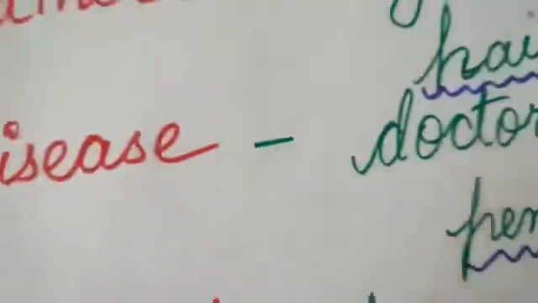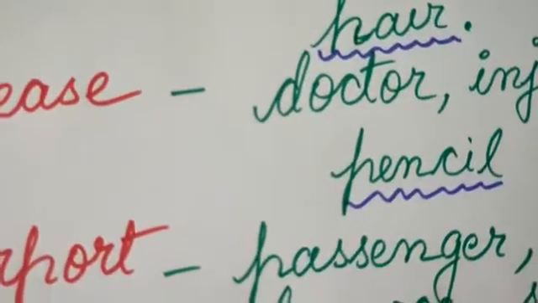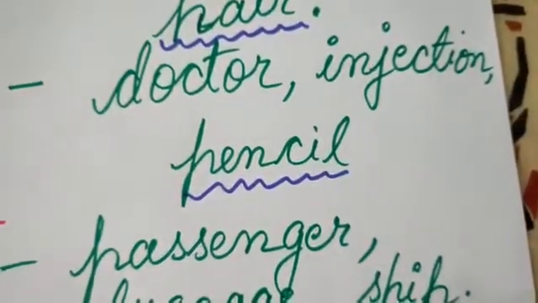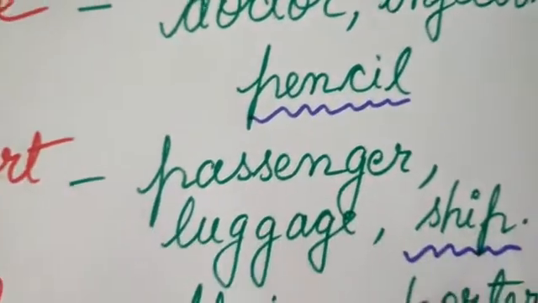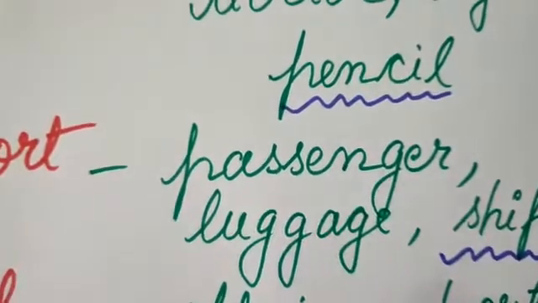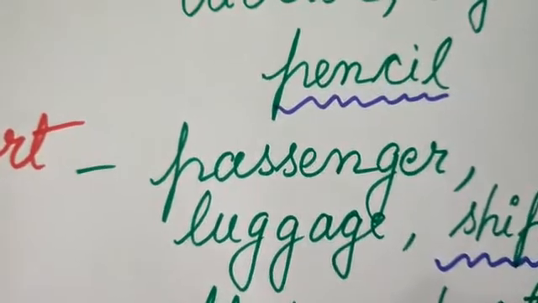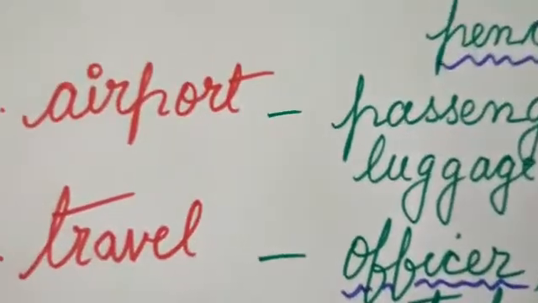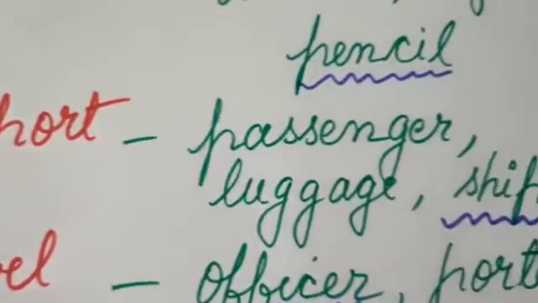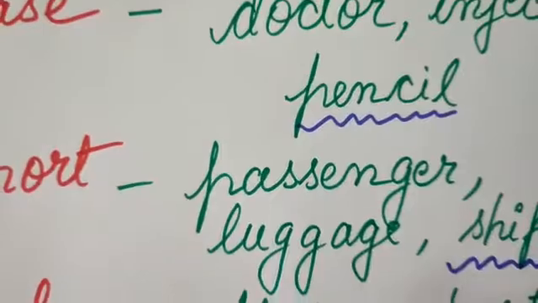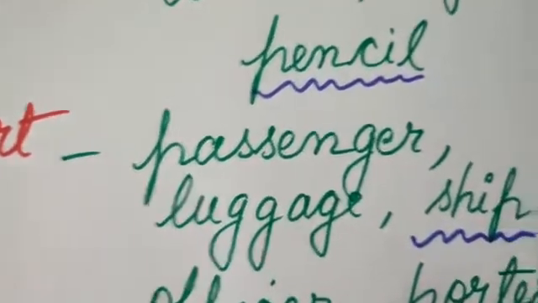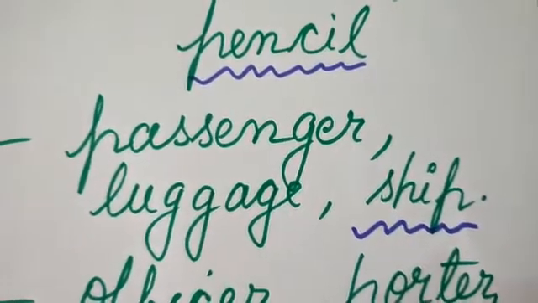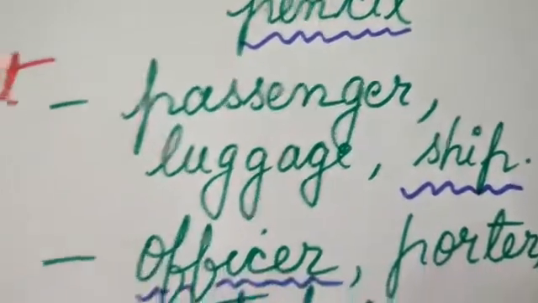Disease always goes with a doctor, and the doctor and injection and disease are somewhat associated. But where does pencil fit? Pencil is not associated with the doctor, so we are going to strike it off or underline it. Airport. Airport is always related with passenger and luggage. But ship has no relation with an airport. So we are going to underline it.